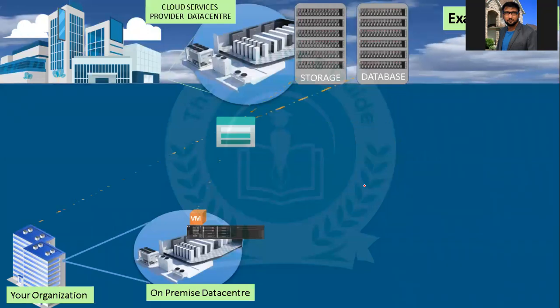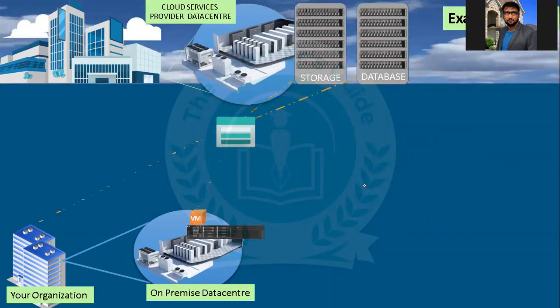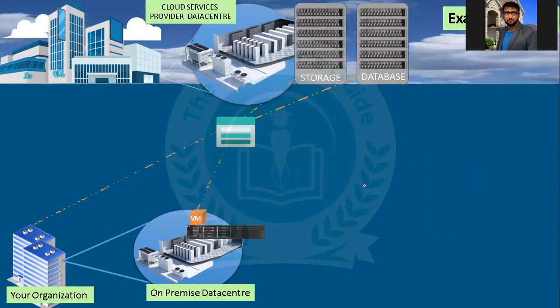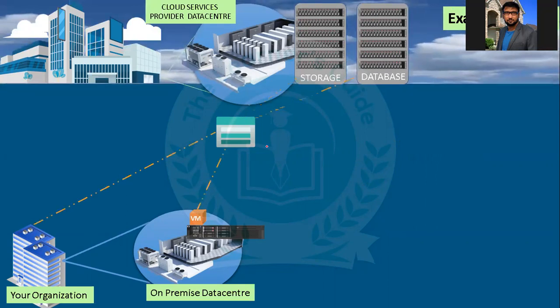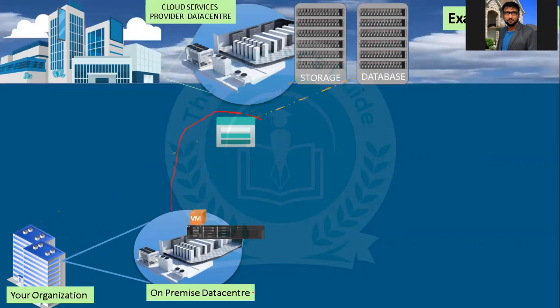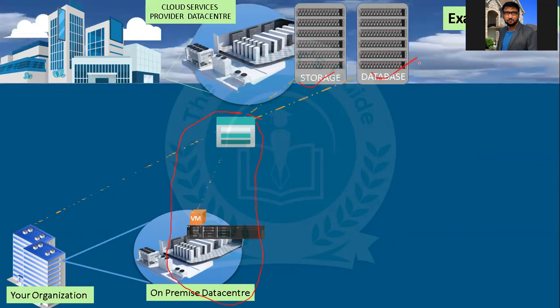Yeah, it's very clear. You have an application on premise, and the storage and database you are taking from the cloud. That's it. The application is inside your on premise, only the storage and database you are taking from the cloud. That is the difference here.